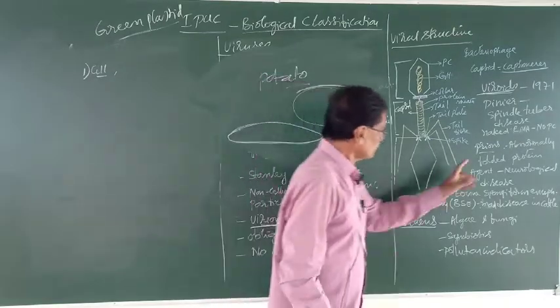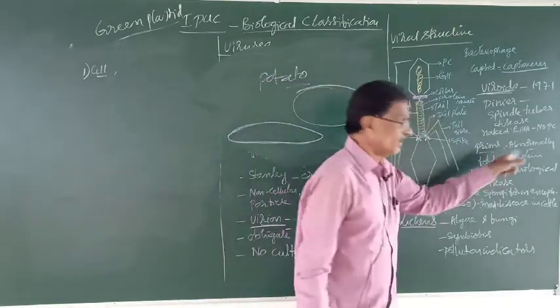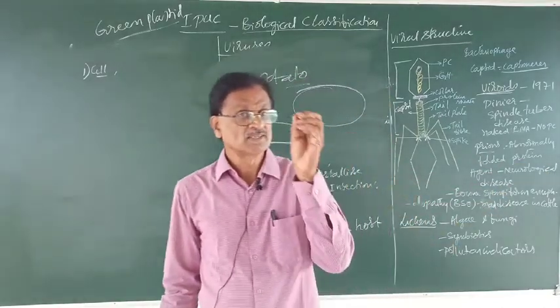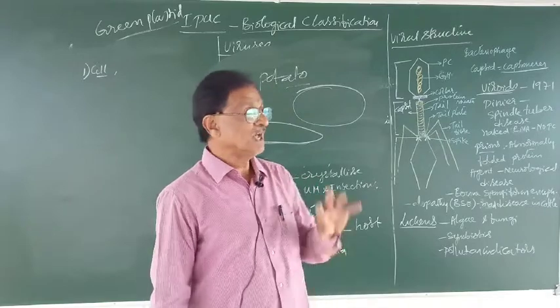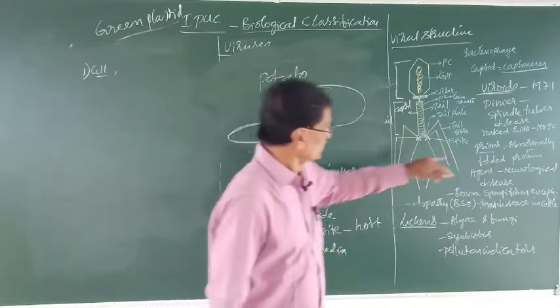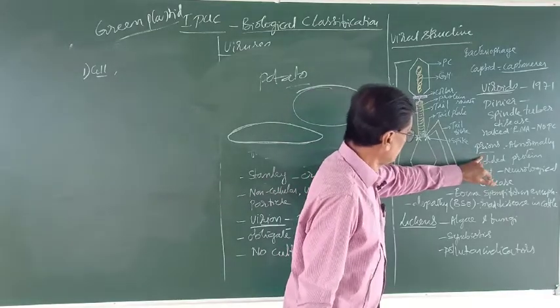Then, what do you mean by prions? Prions are those with abnormally folded protein. They are smaller, of course, very small.